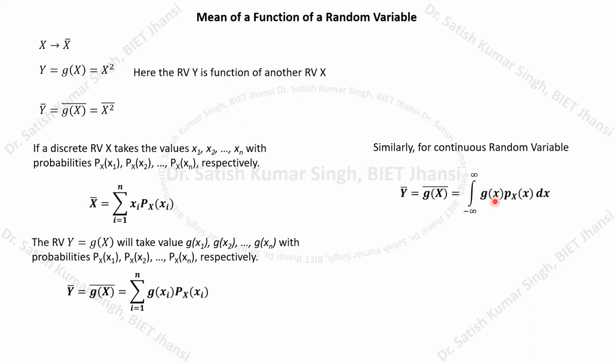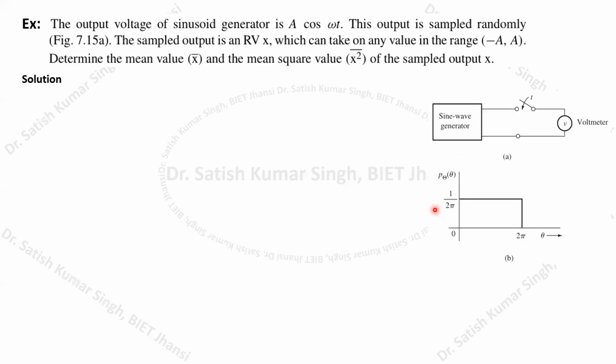Instead of just having x here, I write the function itself as g(x), multiplied with the probability density function p(x) dx. This way we can calculate the mean value where the random variable y is a function of another random variable x. Now I will show you one example so that you can follow everything I have explained till now. So let's consider this problem.